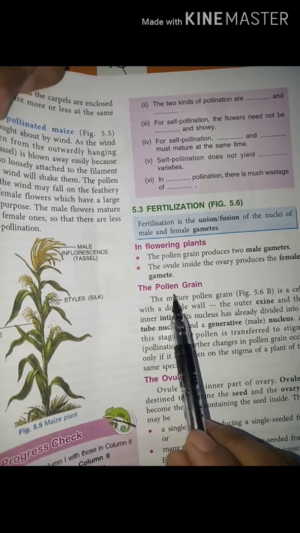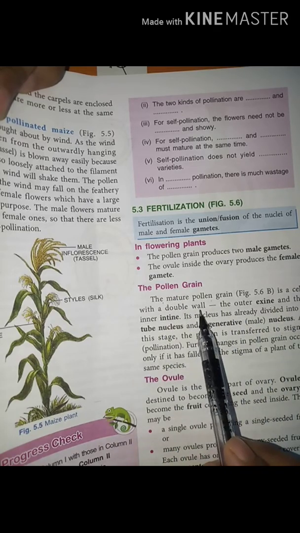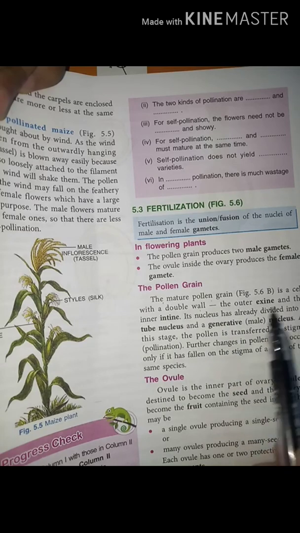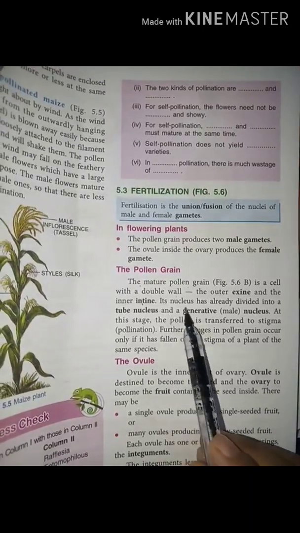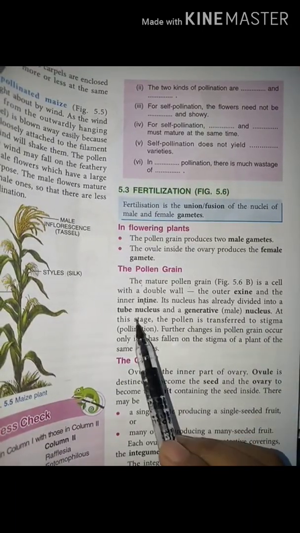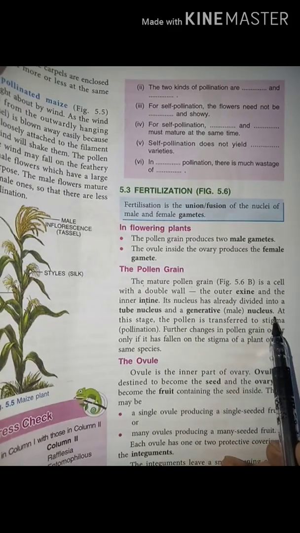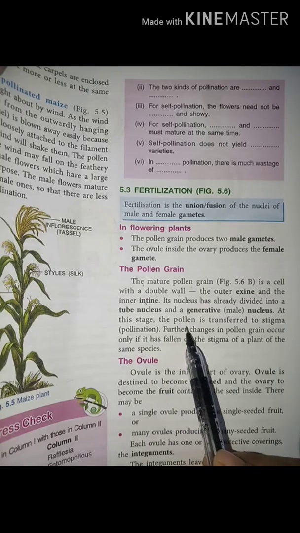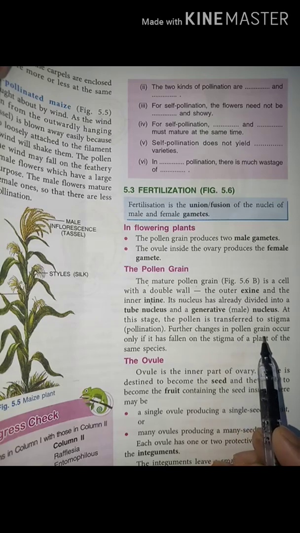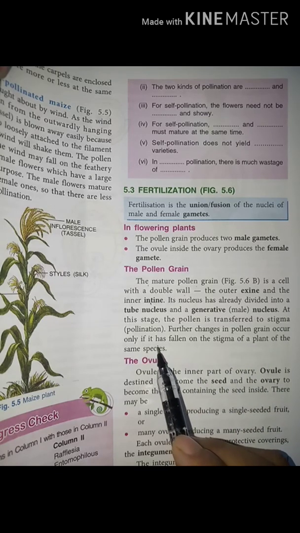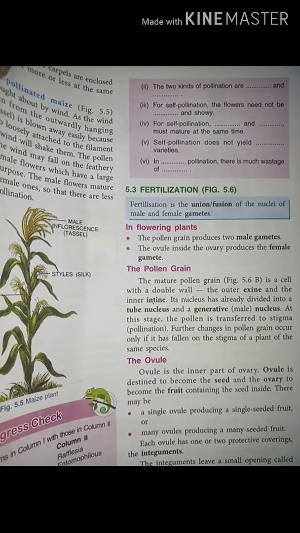Now come to the pollen grains. The mature pollen grain is a cell with a double wall, the outer exine and the inner intine. Its nucleus has already divided into a tube nucleus and a generative, that is male, nucleus. At this stage, the pollen is transferred to the stigma, pollination. Further change in pollen grains occurs only if it has fallen on the stigma of a plant of the same species.